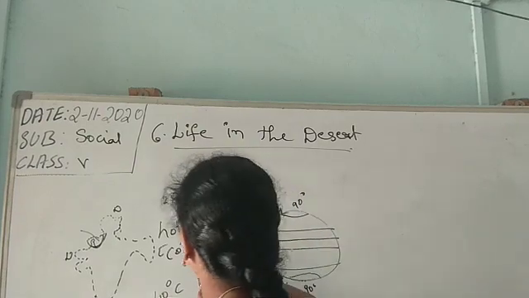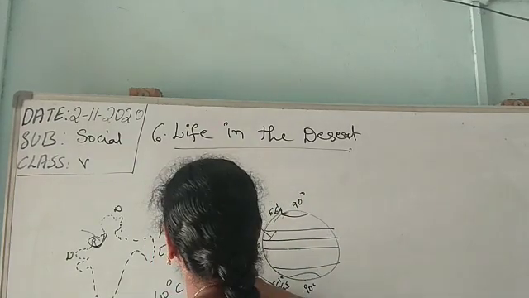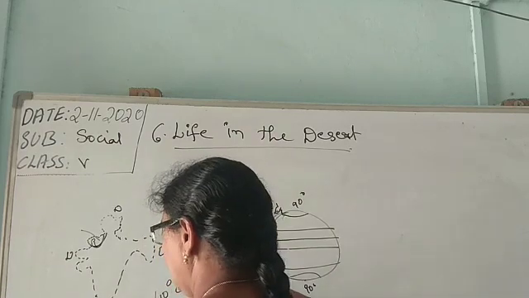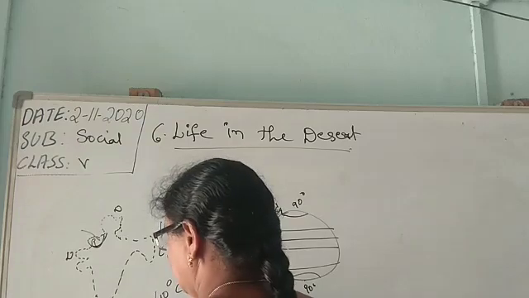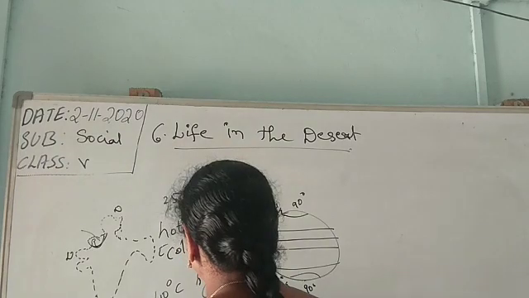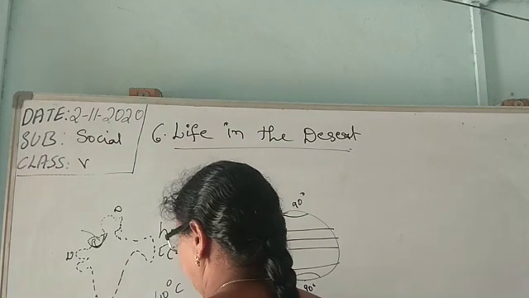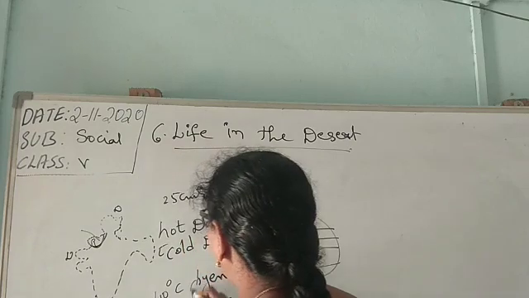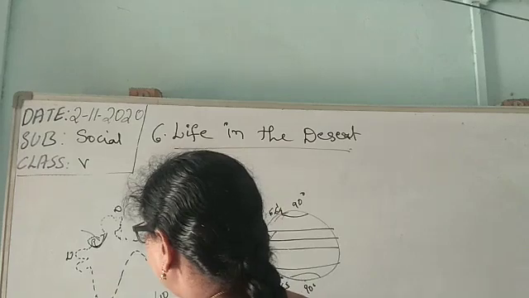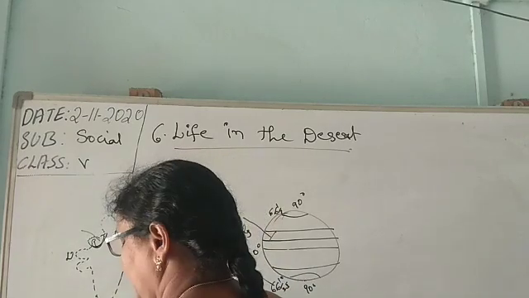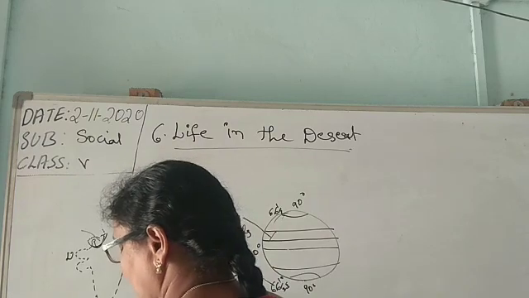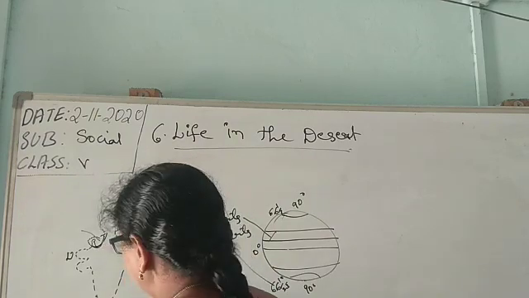What are the animals found? We can find here hyenas, foxes, gerbils, and hedgehogs. And insects like scorpions and spiders.